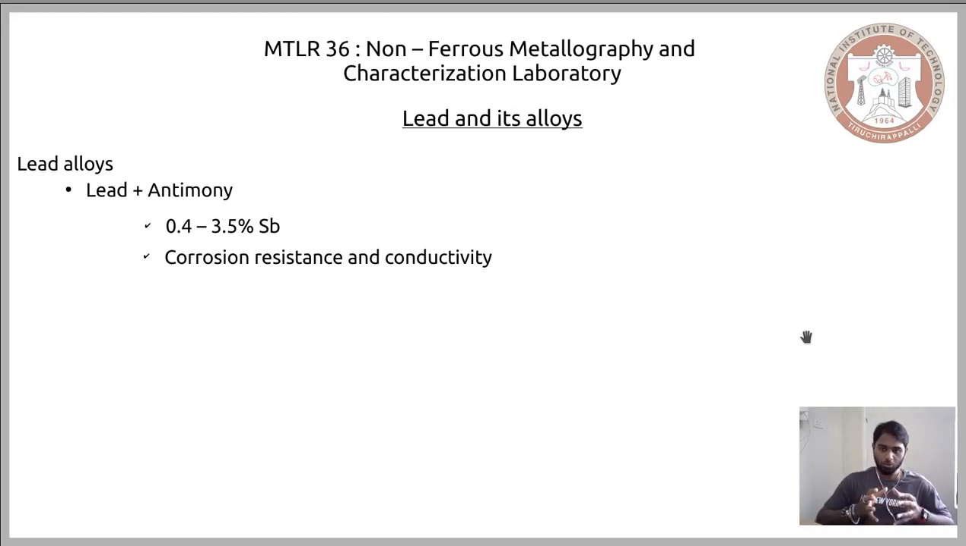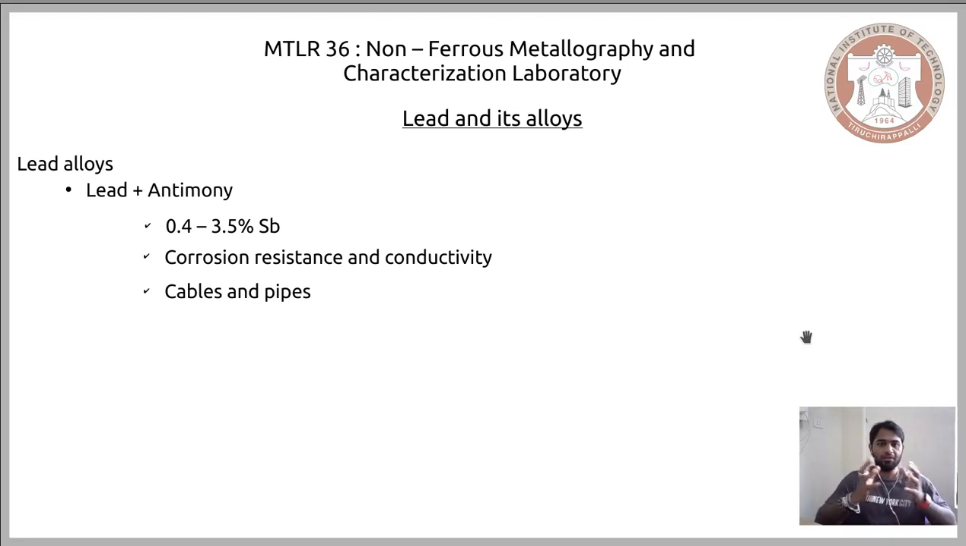Now the change in the properties that is established by the addition of antimony is that the corrosion resistance, which was a problem in the case of lead, is now being enhanced, and also the conductivity of the material is being sustained. And given that the conductivity is sustained and the corrosion resistance has been increased, this particular alloy is used in the manufacture of cables and also in pipes. So cables meaning the cables that carry current or heat.